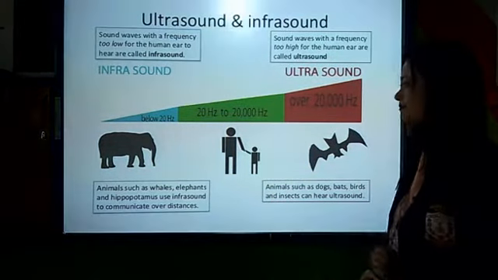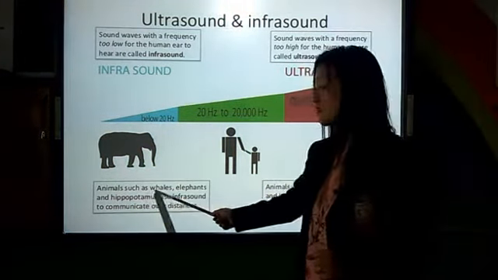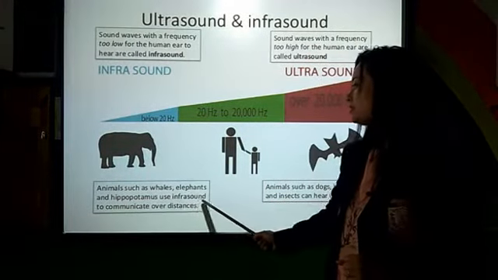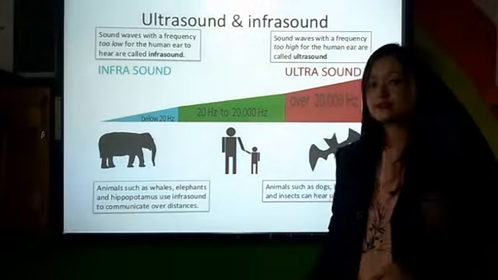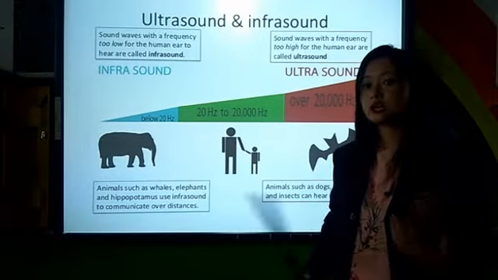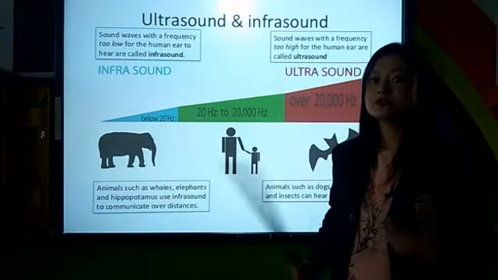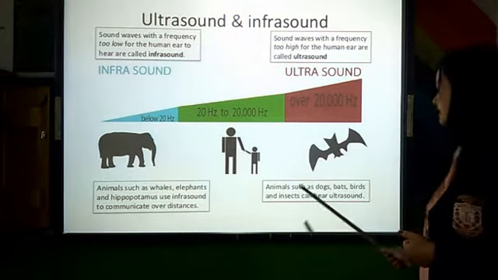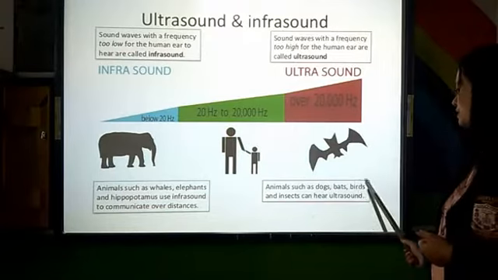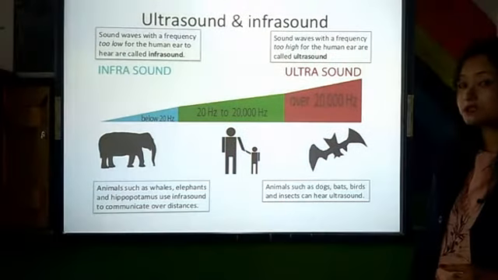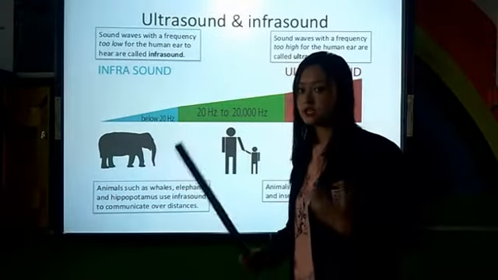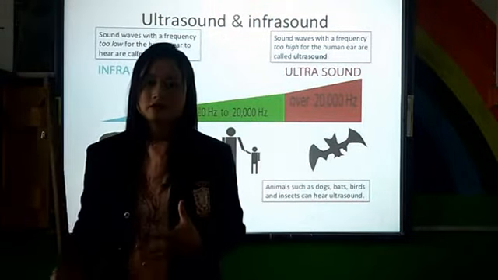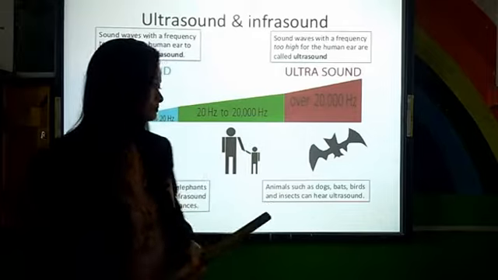Animals such as whales, elephants and hippopotamus use infrasound to communicate over distances. So they use this infrasound to communicate with each other. Animals like dogs, bats, birds and insects can hear ultrasound. That means they can hear sounds which have frequency of more than 20,000 Hz.